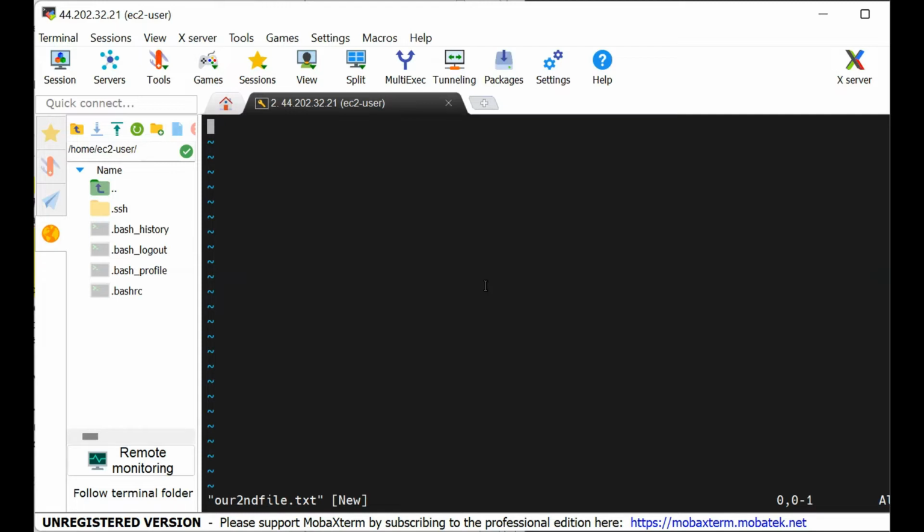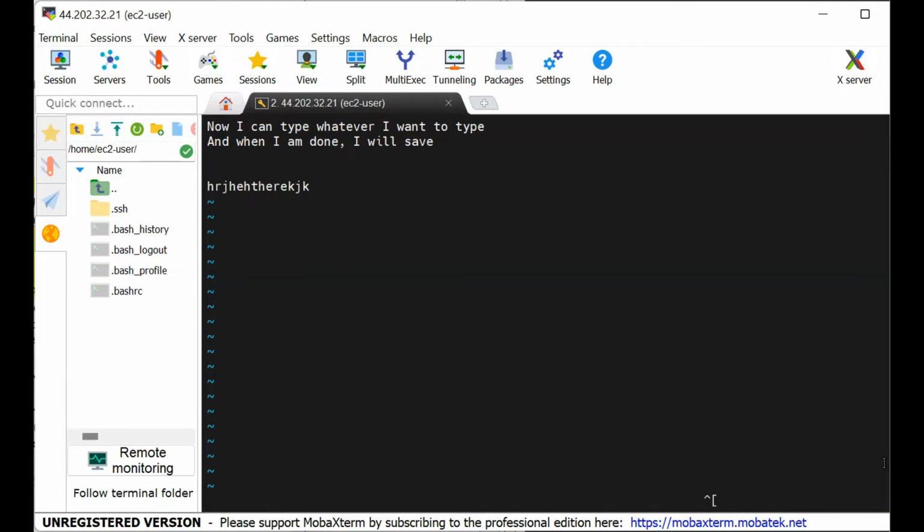All right. So once we are inside here, I'm typing now, but it's not showing. For the typing to show, I need to get into the insert mode by pressing the letter i. So when I press letter i, look at it. It shows insert. So now I can type whatever I want. And when I am done, I will save. All right, so I can type, right? And then once I'm done typing, I will press escape. The insertion mode is gone. And then I'll press colon, and then I will press w for save. That is right. And then I'll press letter q for quit.